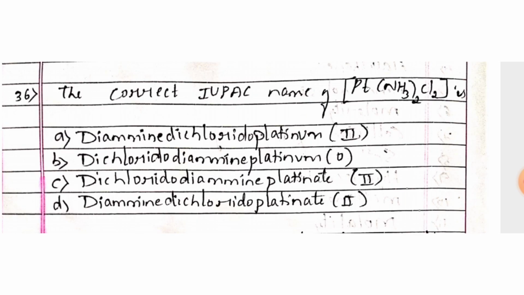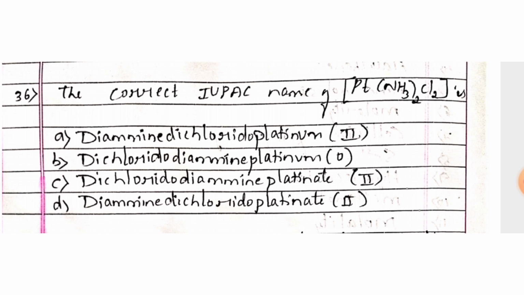Next one, the correct IUPAC name of [Pt(NH3)2Cl2] is option A, diamminedichloridoplatinum(II); option B, dichloridodiammineplatinum(0); option C, dichloridodiammineplatinate(II); option D, diamminedichloridoplatinate(II).